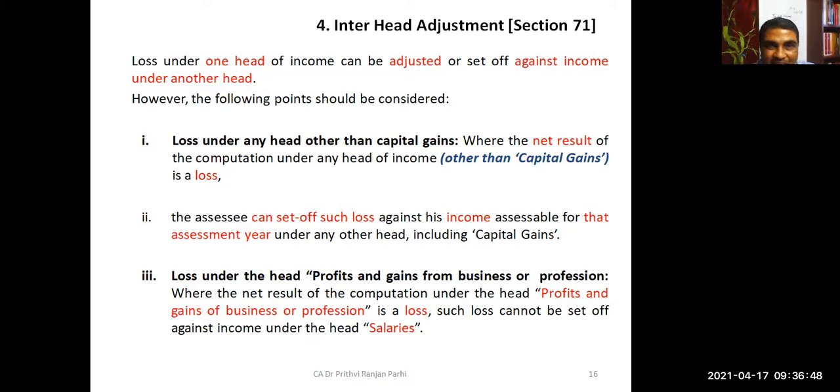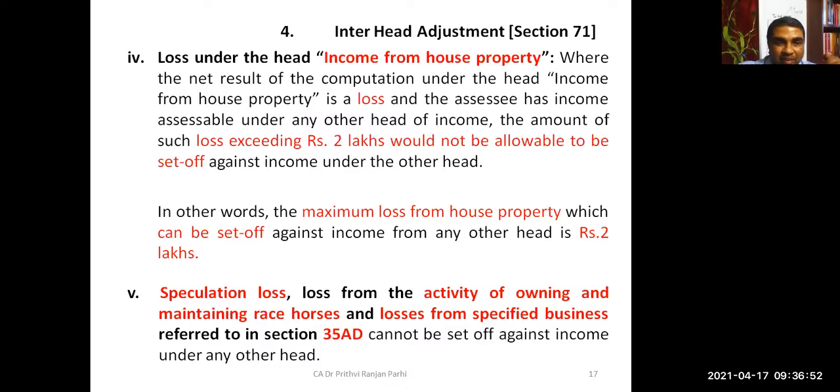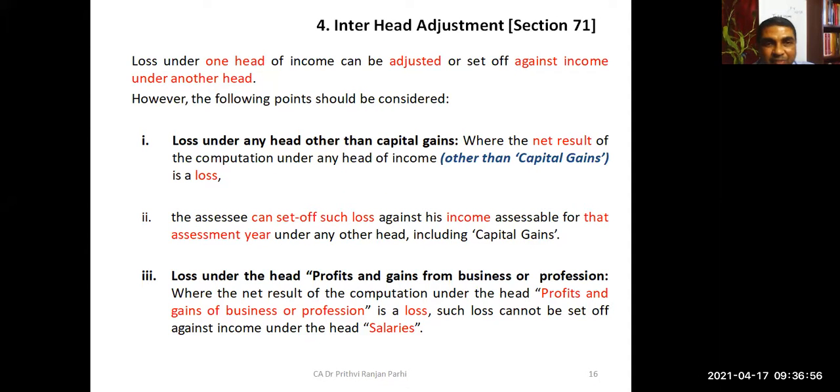Right? Now, when I said this general principle that loss under one head can be adjusted against income from another head, there are 5 situations which you have to keep in mind. The first one is loss under any head other than capital gain.